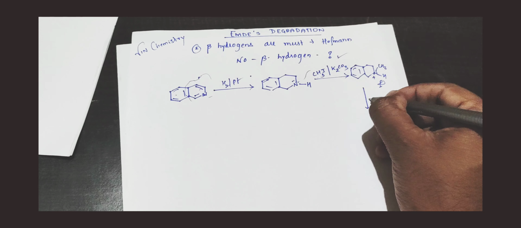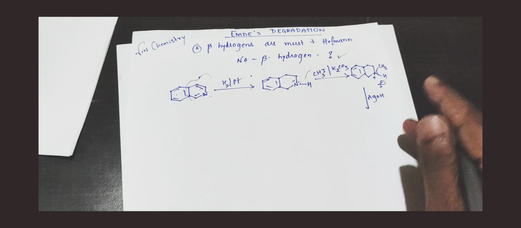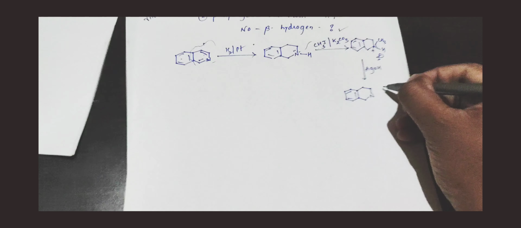Then we use AgOH. What is AgOH? It acts as a dehydrating agent here and removes the water molecule. Now this is our nitrogen, CH3 will remain, and this H comes out. Please go through the Hofmann exhaustive methylation video, because without it you will not understand Ames degradation. So the water molecule is removed, and Ag plus and I minus, AgI, are also removed. These are the byproducts.